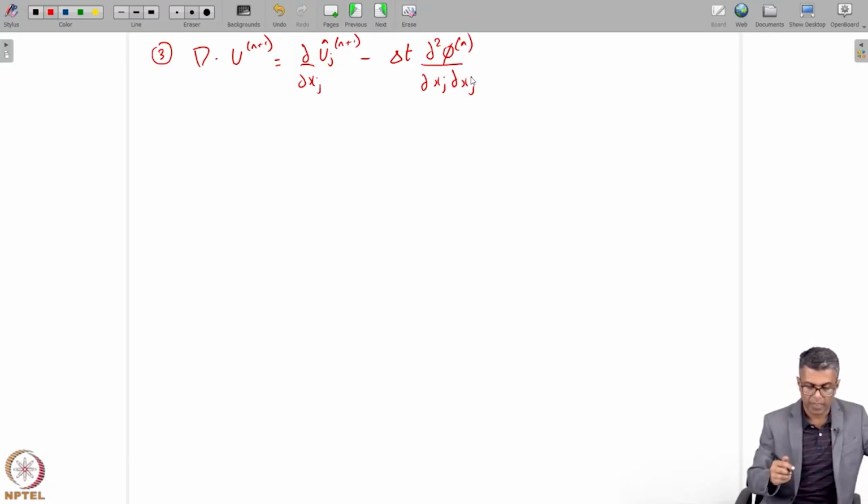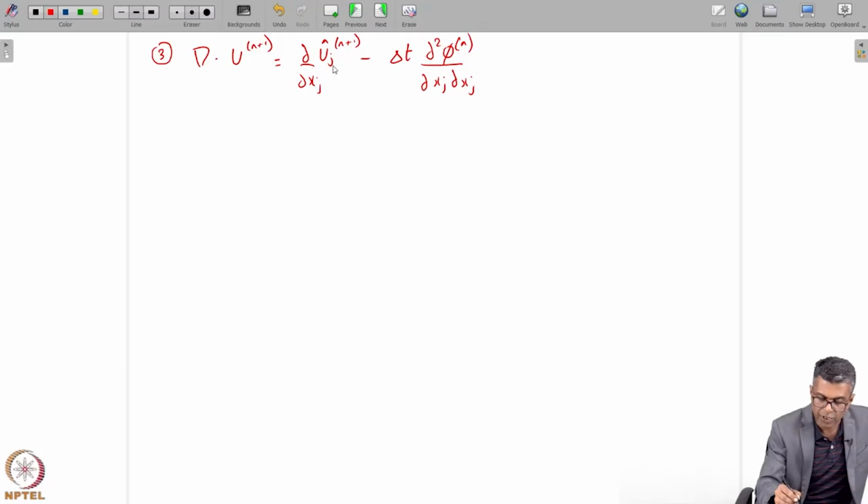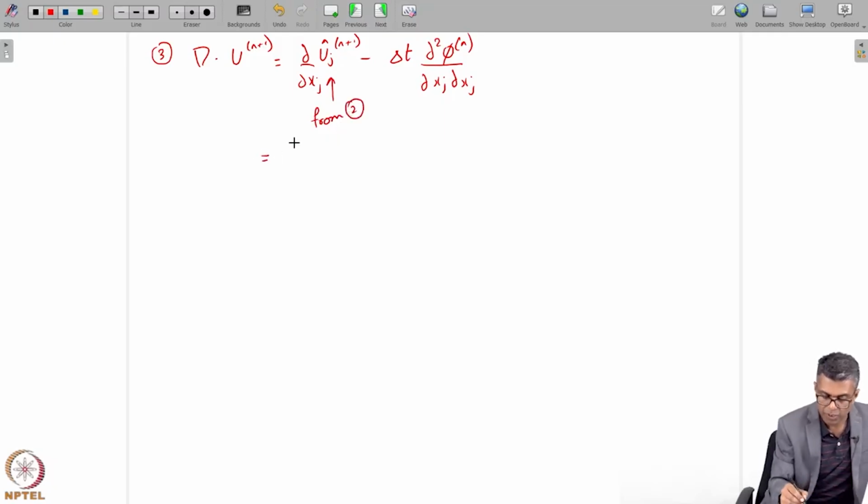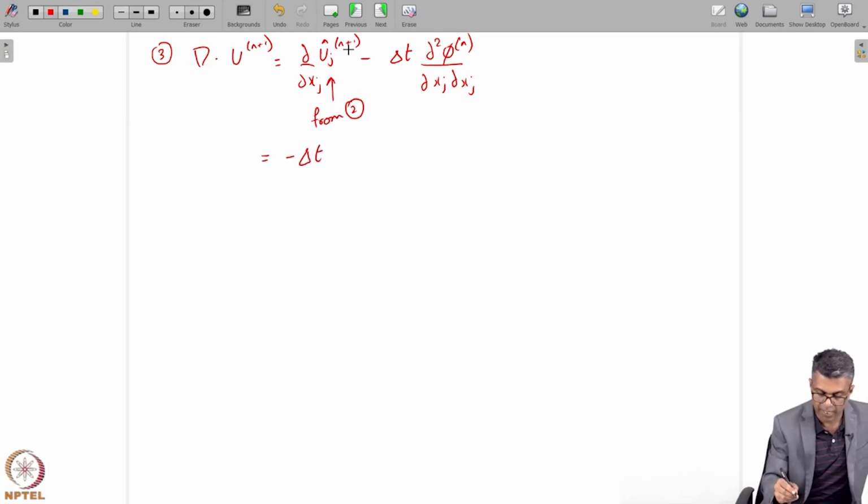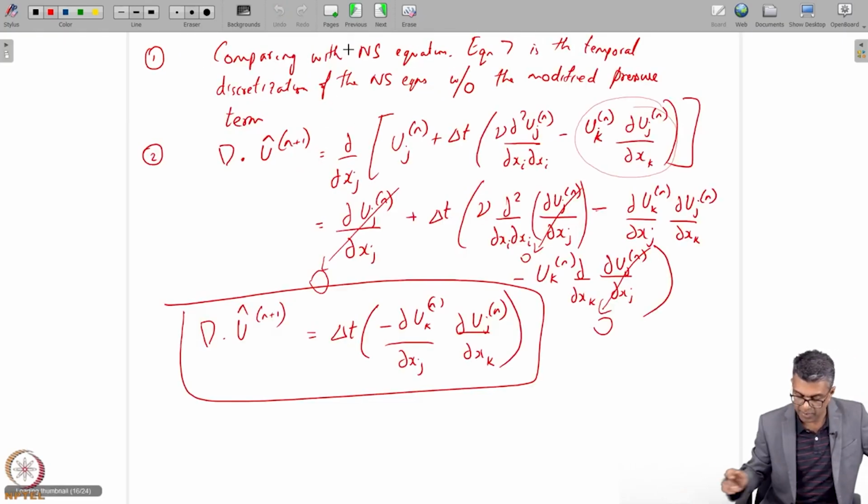So here, instead of the ∂xj of uj, which is coming from part 2, this becomes minus Δt, because that is also a Δt, right? Minus Δt, so this expression here, this one right here.